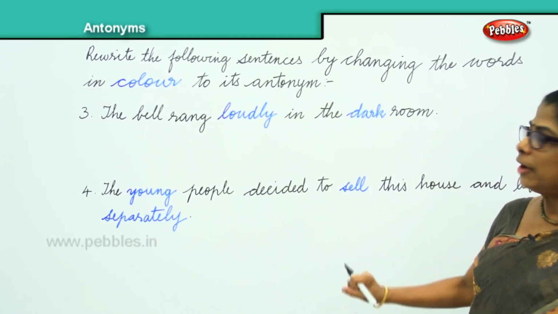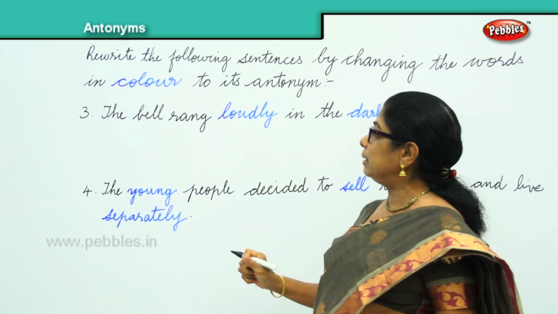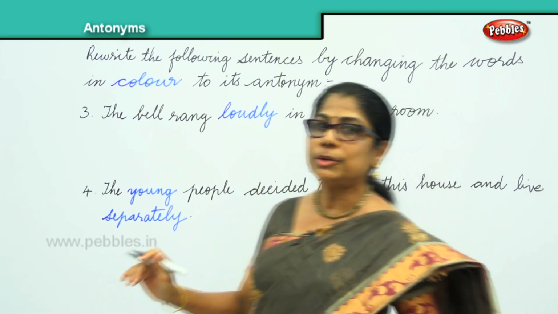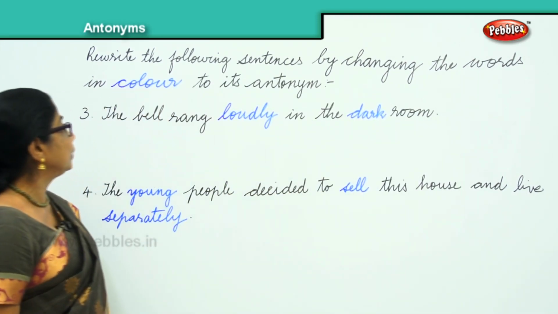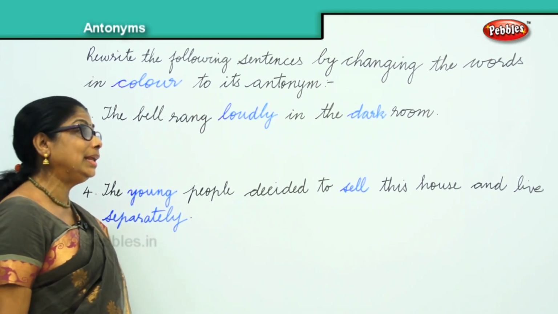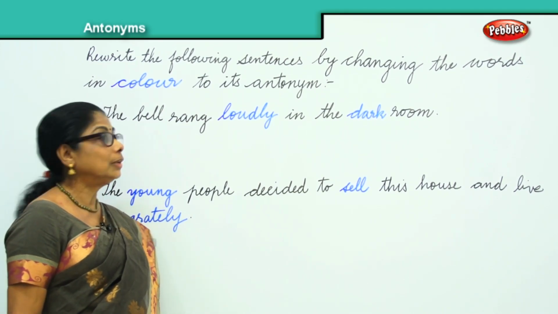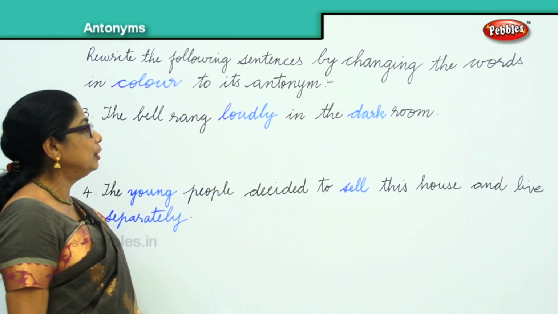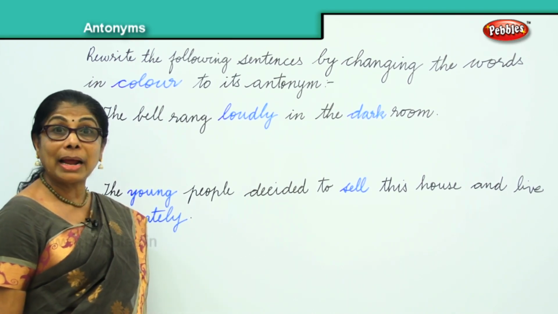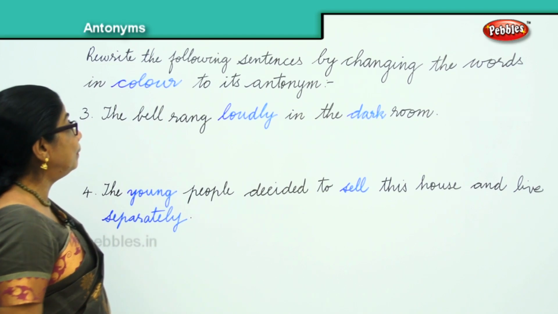Okay. Now, we have to frame a sentence using the antonyms to make a different sentence. Come on now, let's see. The bell rang loudly in the dark room. So, we can say the bell rang softly in the bright room. Say it again. The bell rang.